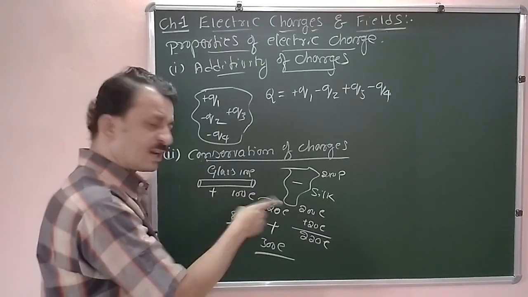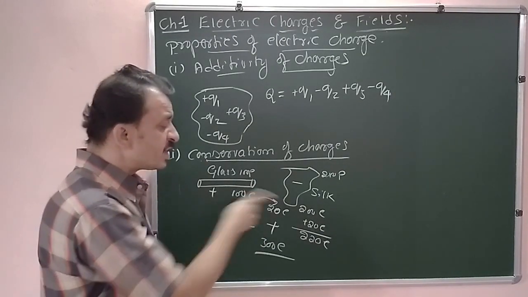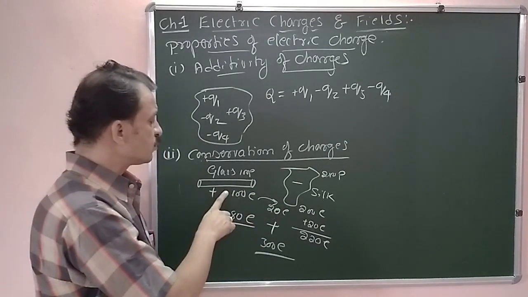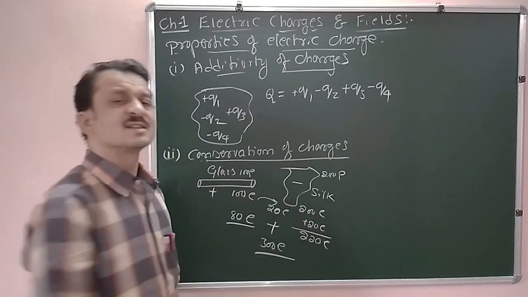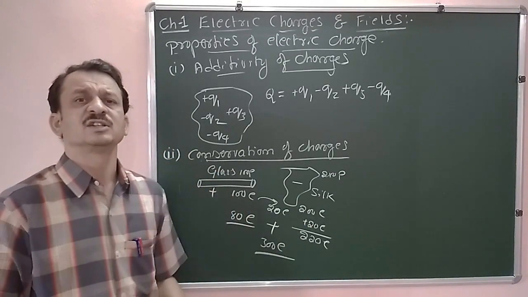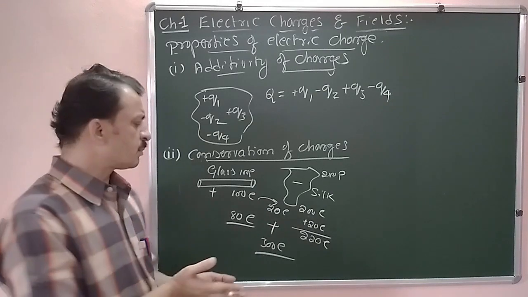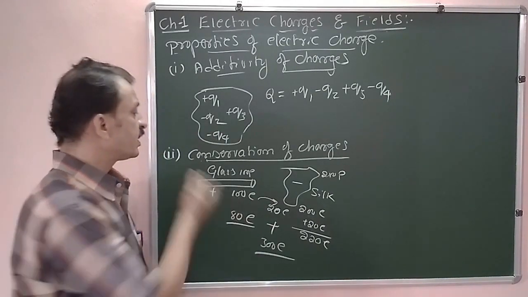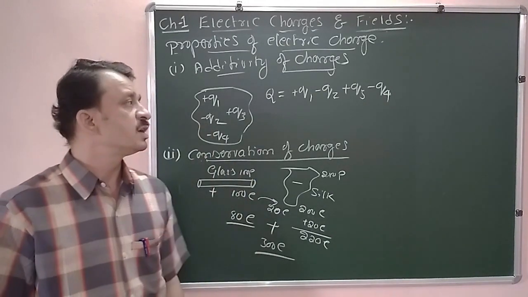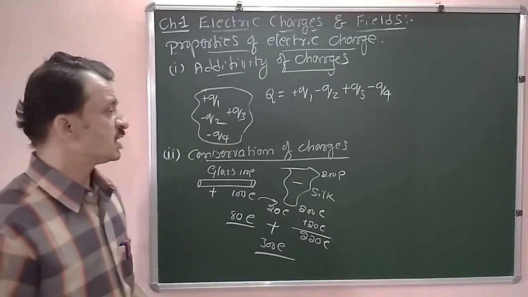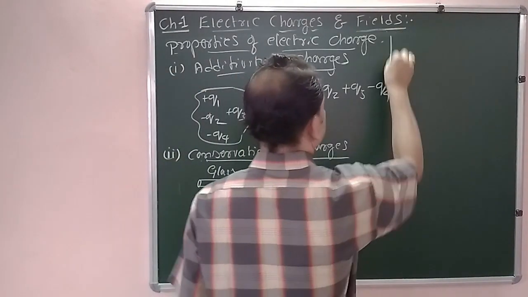But what happened here while rubbing? There is a sharing of electrons. The electrons get moved from glass rod to the silk. There is a sharing of electrons. But if you calculate the total number of electrons, it remains the same. That is the meaning of conservation of charges. That is the second property.